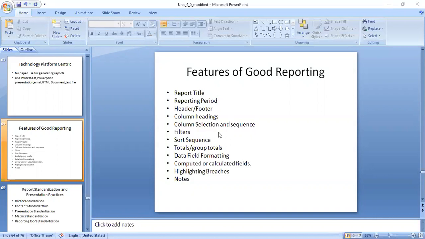Then the next is data field formatting. Users also expect the data to be represented with formatting to enhance reading convenience, using currency symbols like dollar or euro. If you have a date format, you can specify it like 7th August 2020. You are not supposed to write 07/08/2020; you are supposed to write August 7, 2020. So that is the data field formatting. And after that, computed or calculated fields.